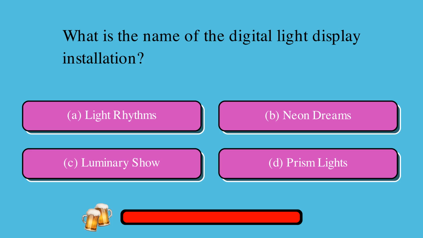What is the name of the digital light display installation? A. Light Rhythms, or B. Neon Dreams, or C. Luminary Show, or D. Prism Lights? The correct answer is A. Light Rhythms.